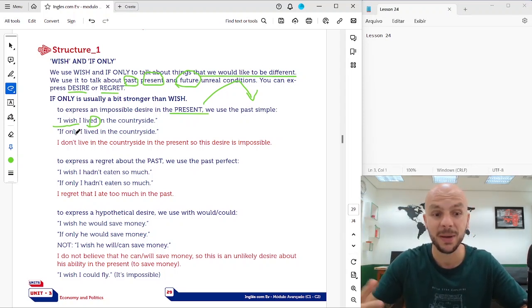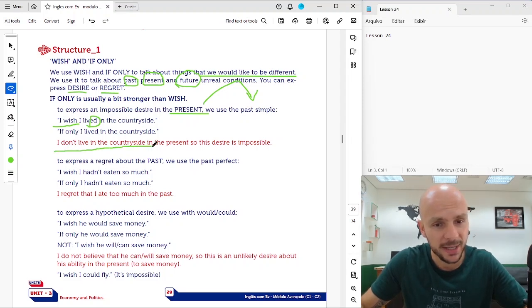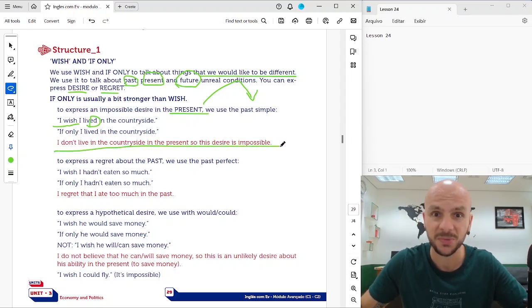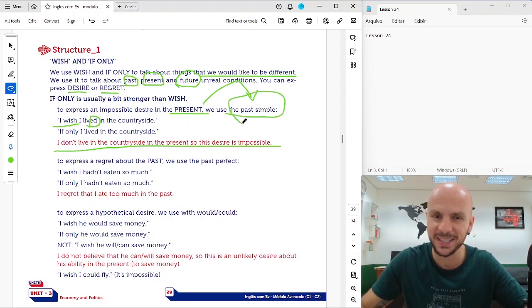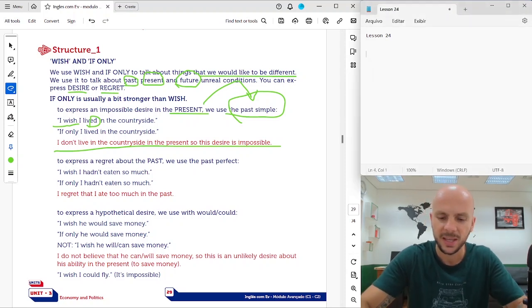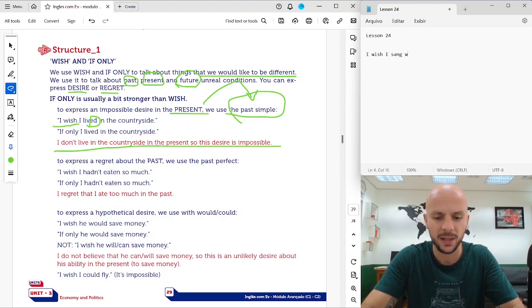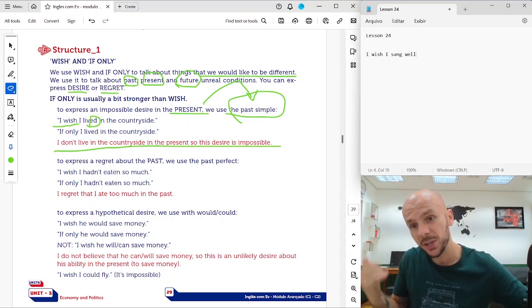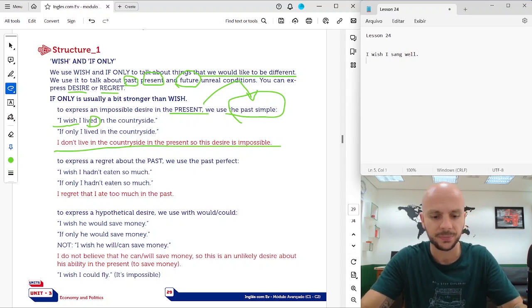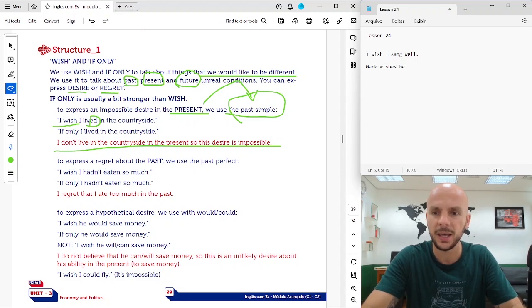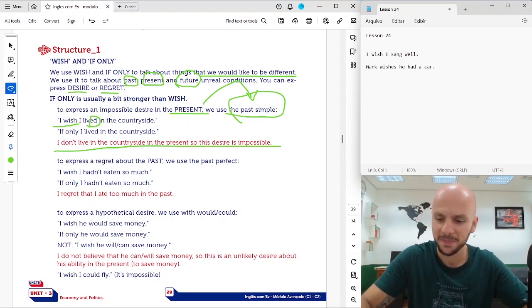It's my desire, my wish. So I don't live in the countryside in the present, so this desire is impossible. To express an idea in the present, we use the past simple. For example, I wish I sang well. I sing terribly, but I wish I sang well. Mark wishes he had a car, but he doesn't. But he wishes in the present he had one.